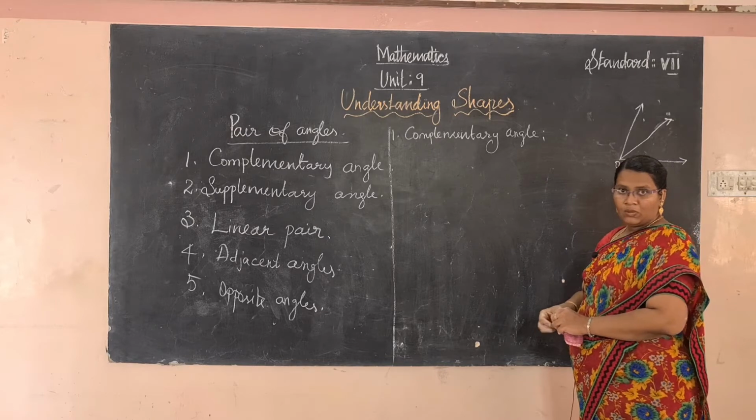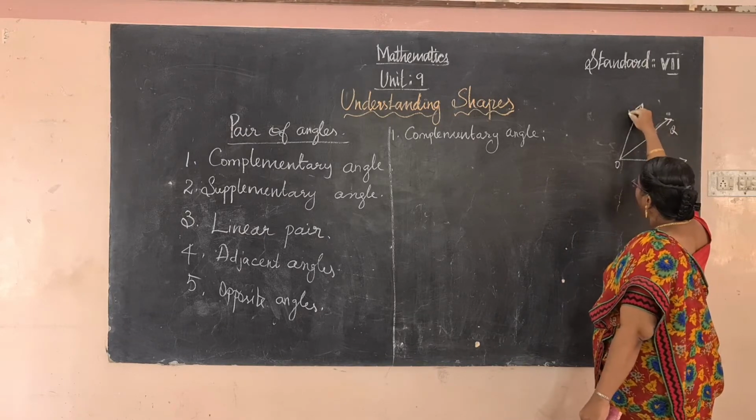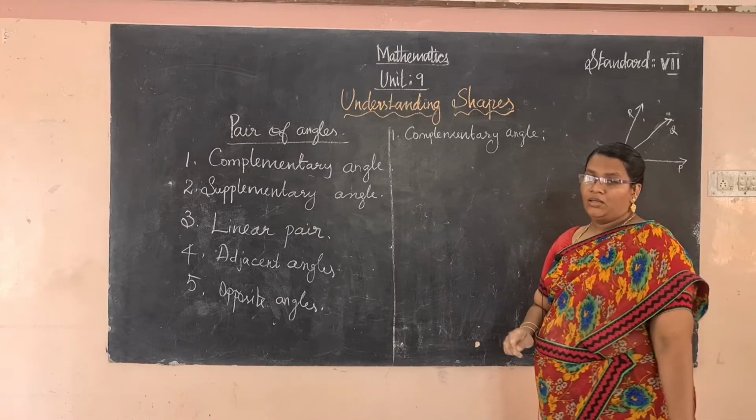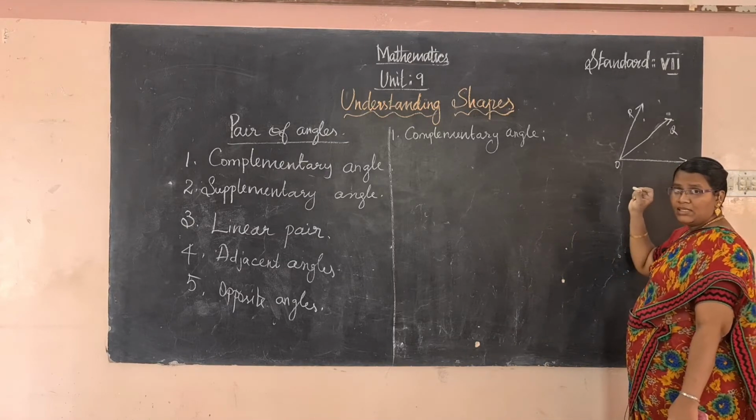O is a common point. Okay, PQR. Here, how many angles are there? 3 angles.